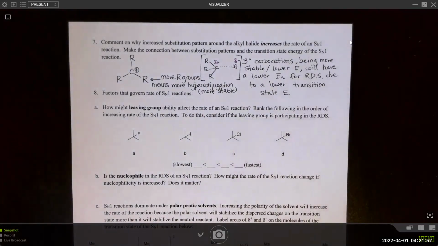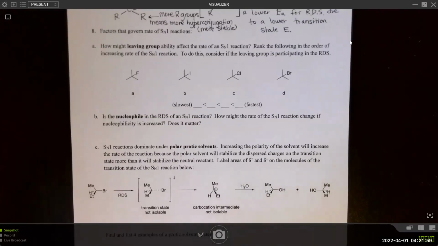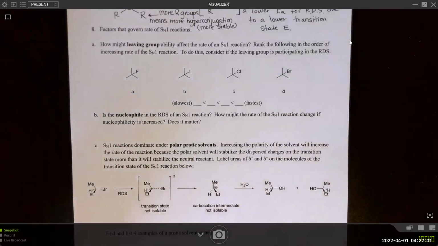Hopefully that makes sense. Let's start talking about the factors that govern the rate of SN1 reactions. So first, the leaving group. The leaving group is super important, just like it was in SN2 reactions. The better the leaving group, which is the weaker bases are better leaving groups, the faster the reaction will go.